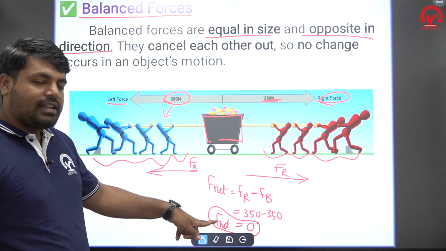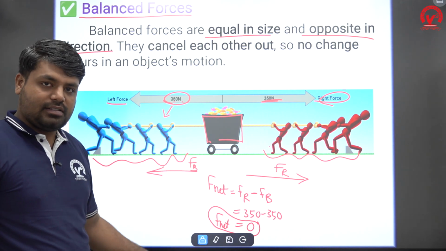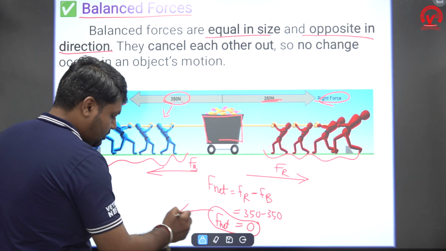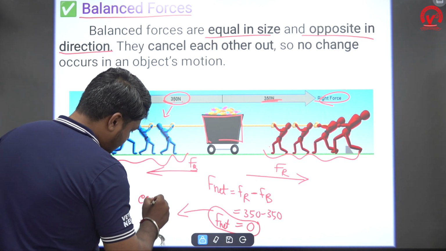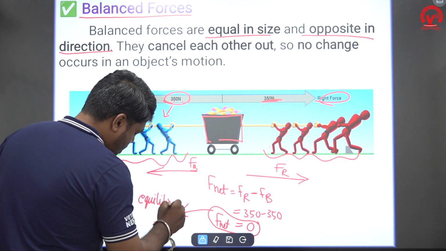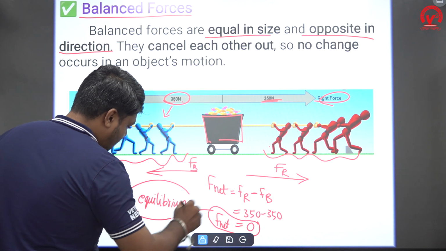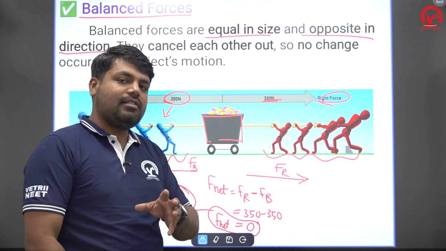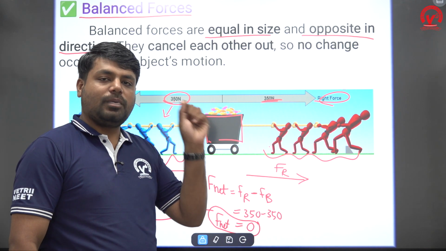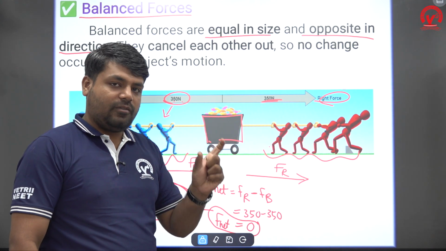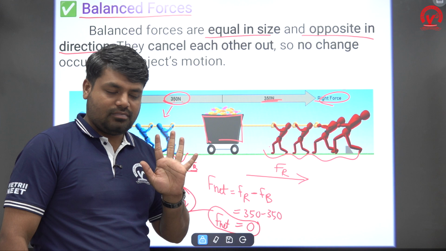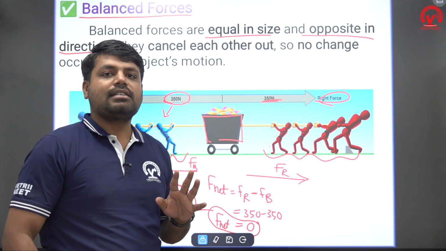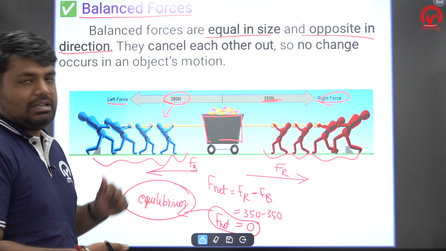If the net force acting on the body is 0, it is under equilibrium. We can say it is in equilibrium. So if you come across the word equilibrium, what does it mean? For example, in a problem they will say an object is in equilibrium, which means the net force acting on the object is 0. The F net on the object is 0. That is the indirect message of the word equilibrium.